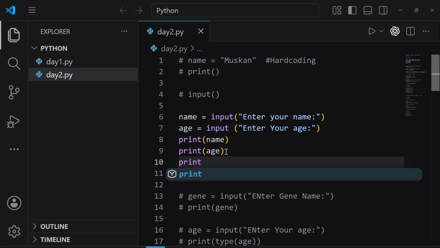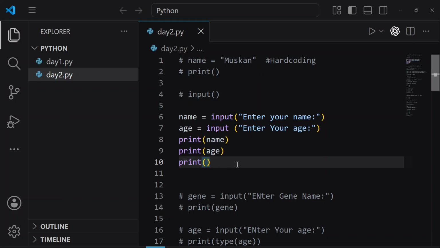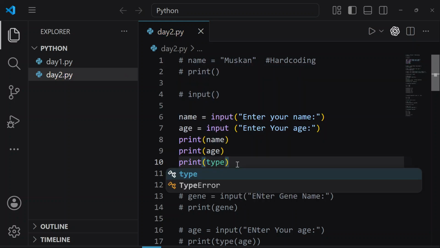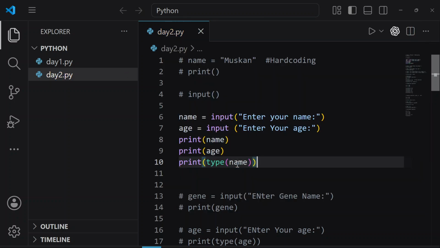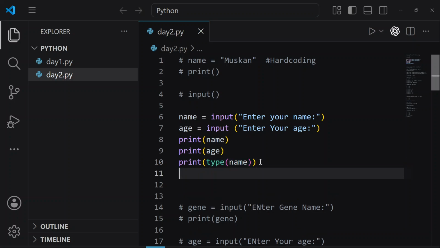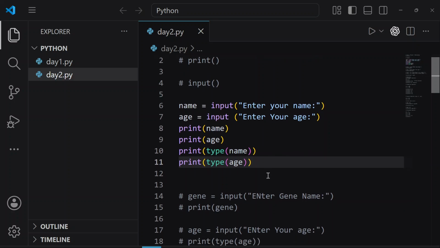Write print, add parenthesis, and use the function type, add parenthesis. Let's write the name of the variable, name, and do the same thing for age as well. So let's run this program.